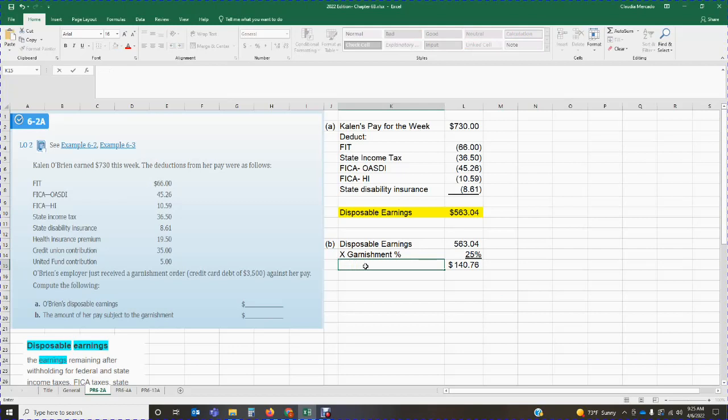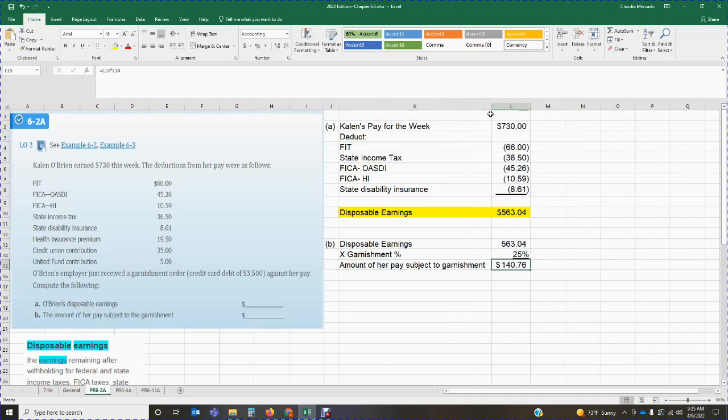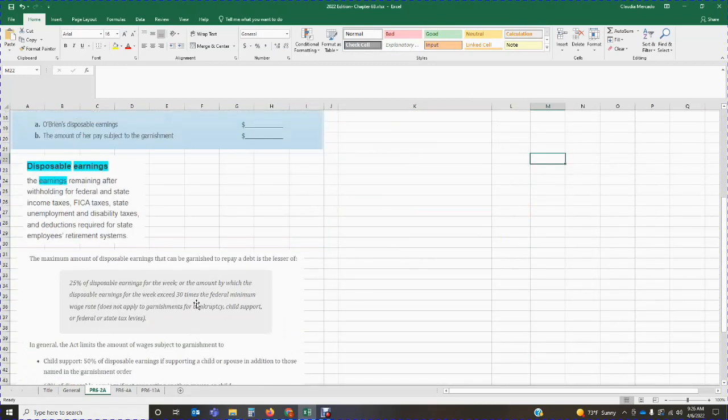This is the actual amount of garnishment. So we have disposable earnings of $563.04, the percentage of the garnishment is 25%, based on the information provided.